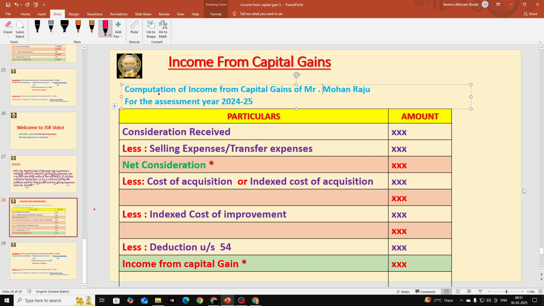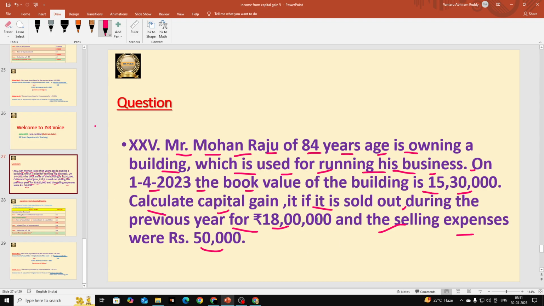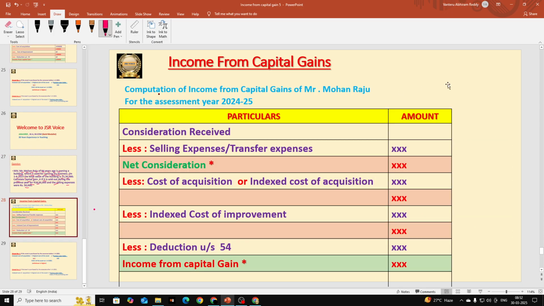Under that we should draw the columns, particulars and amount, and this is the format that we are going to follow, students. The first item is always consideration received. Consideration received means the selling price of the asset. So the selling price of the asset is 18 lakhs. You can see here it is 18 lakhs. Let us go and record that. 18 lakhs.